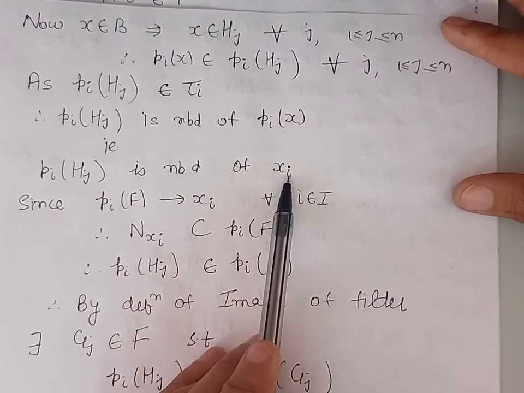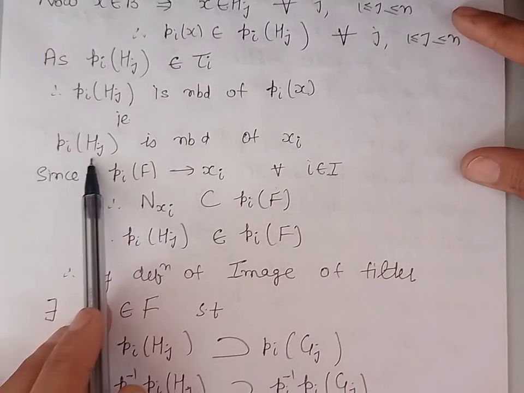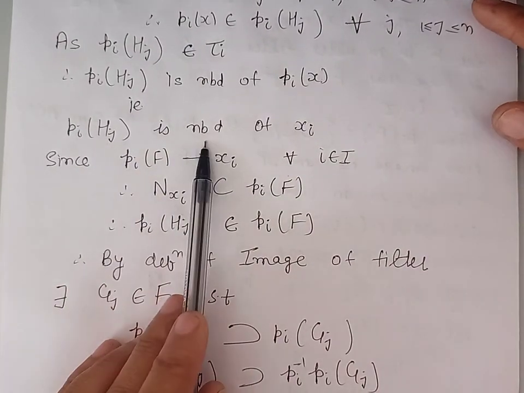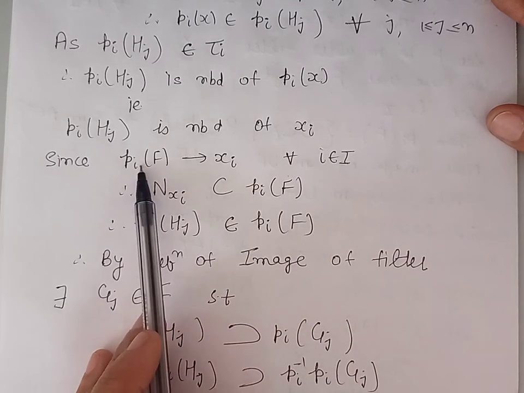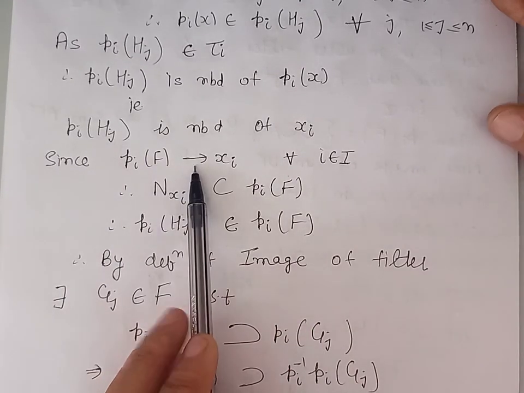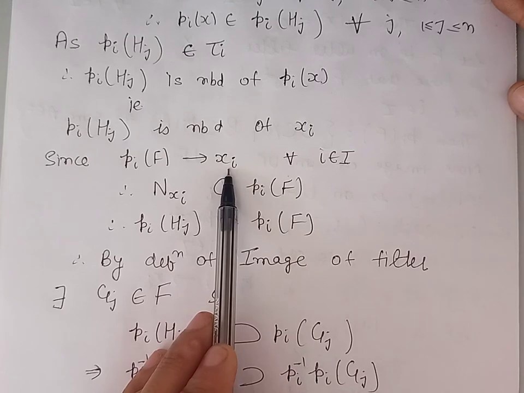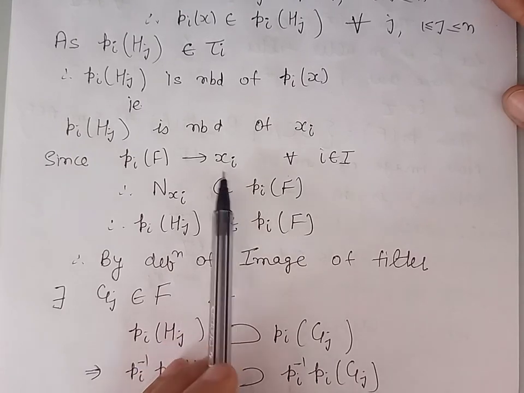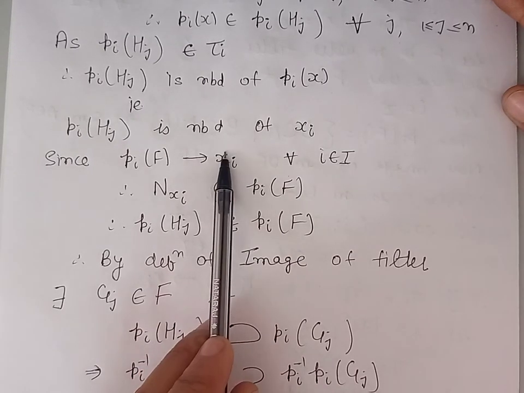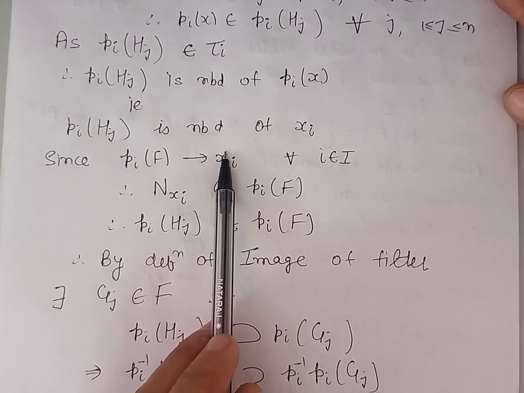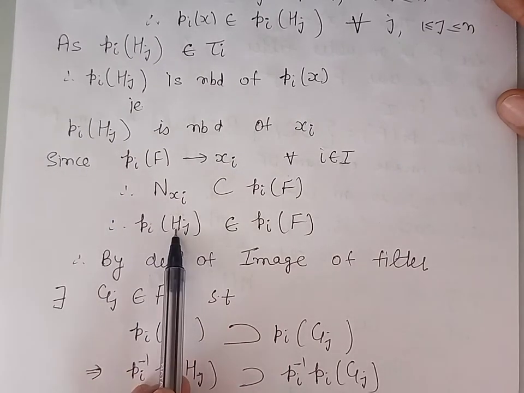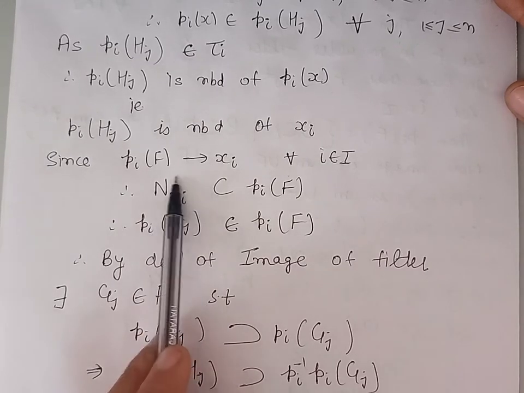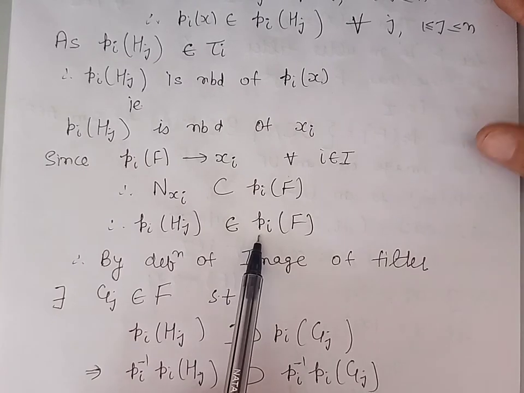Pi of X is Xi. It means Pi of Hj is a neighborhood of Xi. Now this filter Pi of F converges to Xi. So by the definition of convergence of filters, its neighborhood system will be contained in this filter. Now because Pi of Hj is a member of the neighborhood system of Xi, that will belong to the